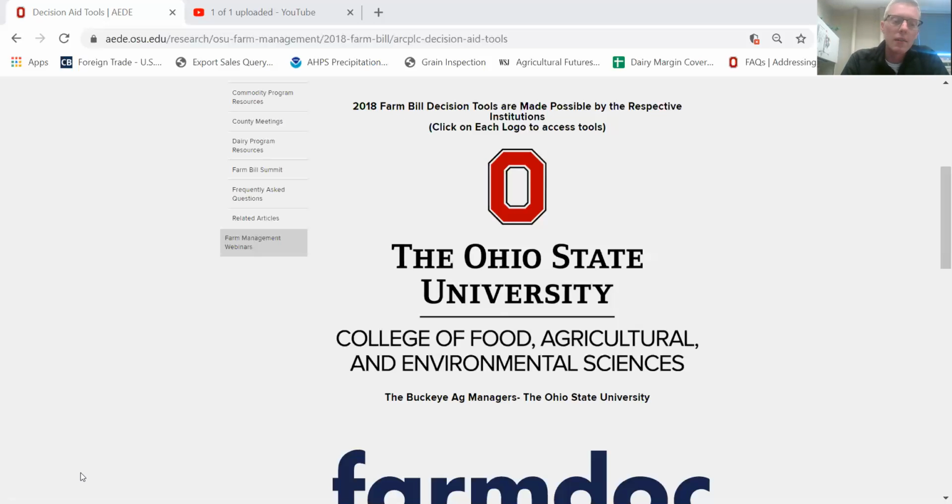But more so, the numbers here signify what all these calculations represent. These are all useful calculations to you, and if you need to provide information to your county FSA office, you can take these numbers in and provide that information to them. But we're just going to go ahead and click reset for just a second. So we're going to reset everything and go back to where we were.